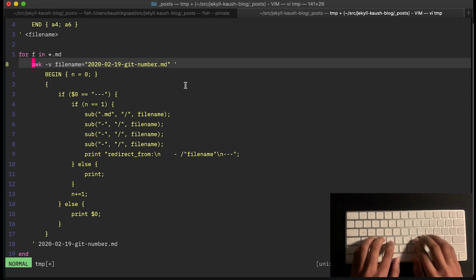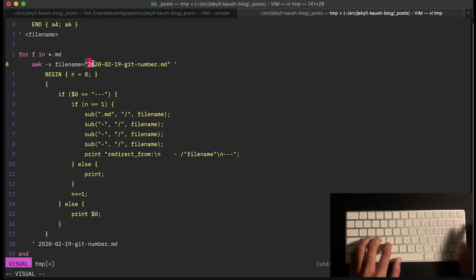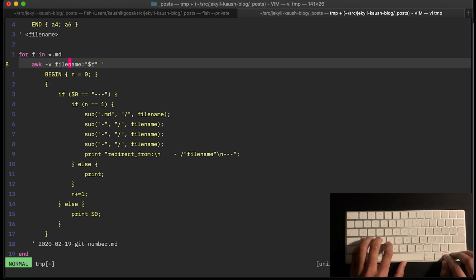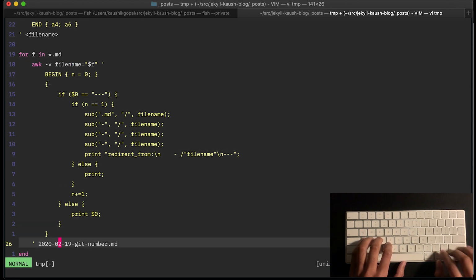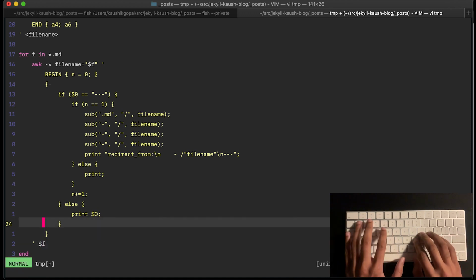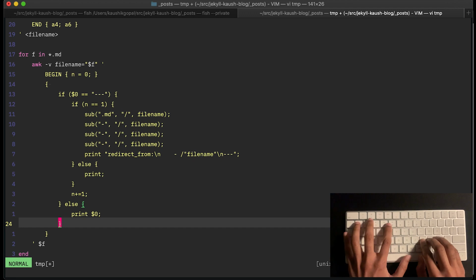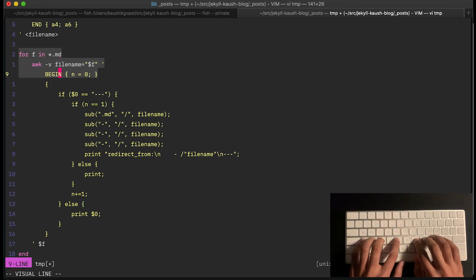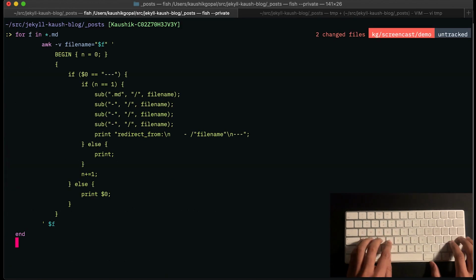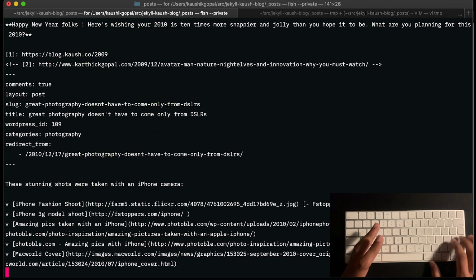So I'm gonna apply a similar thing. I'm gonna say, hey fish, anytime you run across $f, instead pass that to awk. Take the file name, pass that file name to awk, and I'm also going to replace it here. And if I got this right, this should pretty much go through every single file and just do what I want.